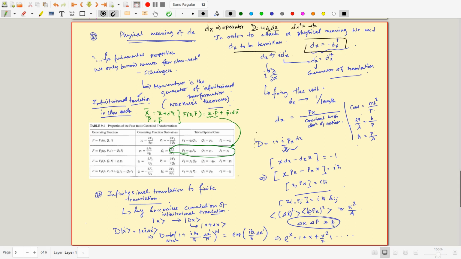So then how do I attach a physical meaning to dx? It turns out I can write dx as i dx prime, where i is the imaginary unit, the complex i. Then this dx prime can be Hermitian. So now I can attach a physical meaning to this dx prime. So my dx is i dx prime, and dx prime is Hermitian. So that could be physical.